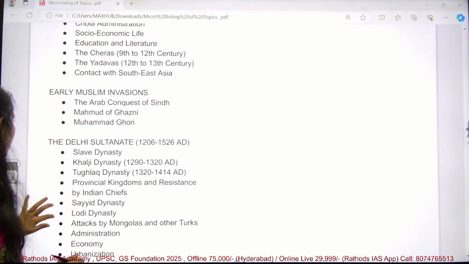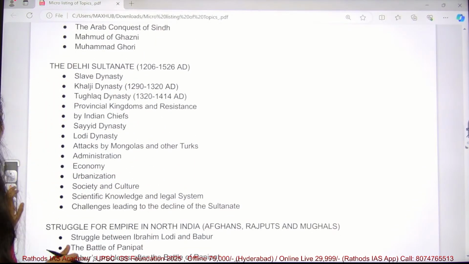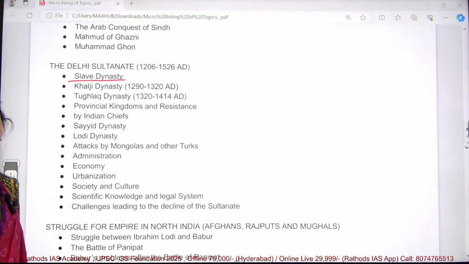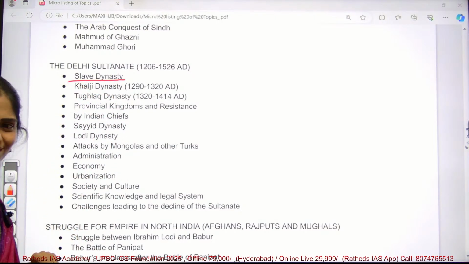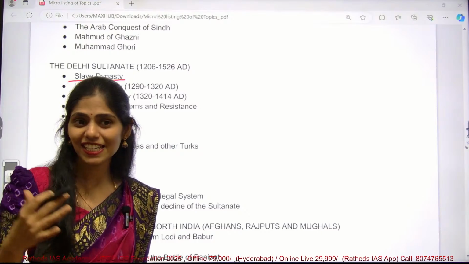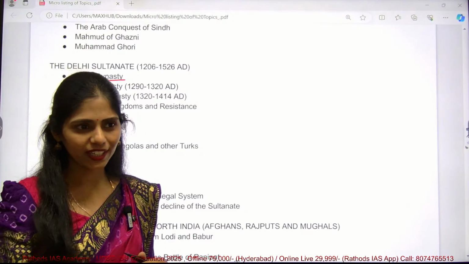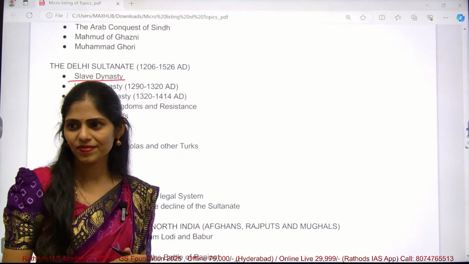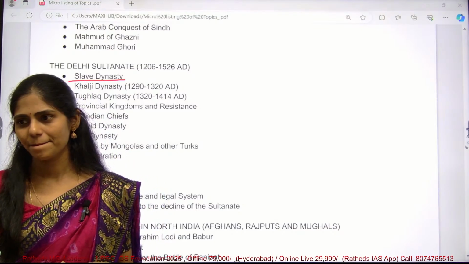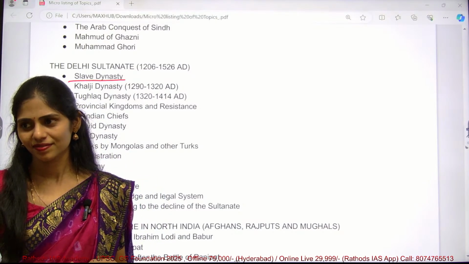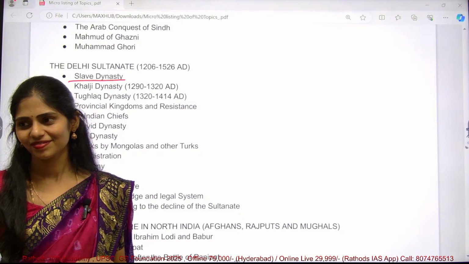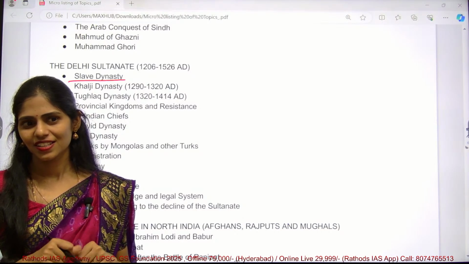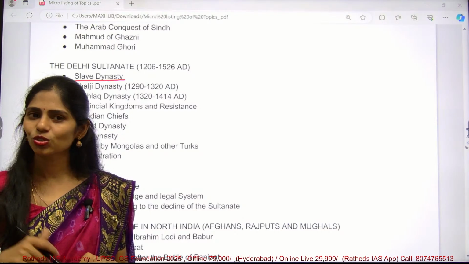And you have to see the dynasties. In this Delhi Sultanates, the first one is the slave dynasty. Why the name slave? Why are we calling it slave?